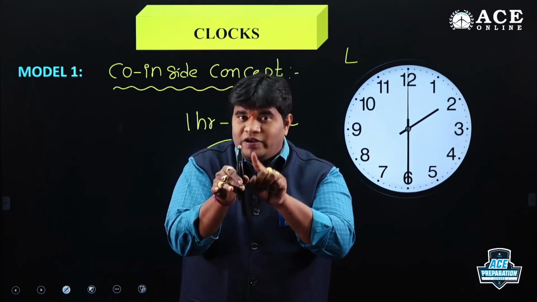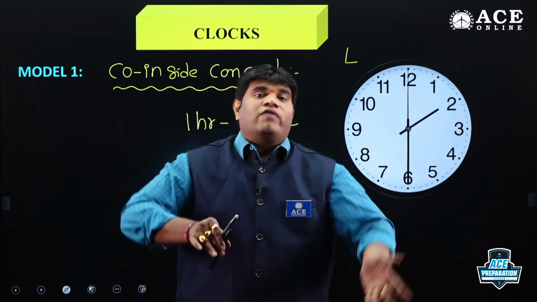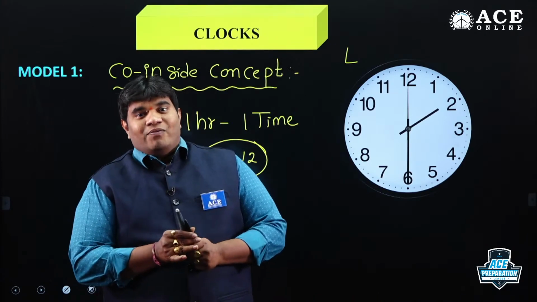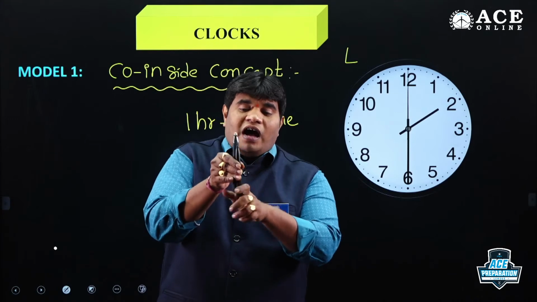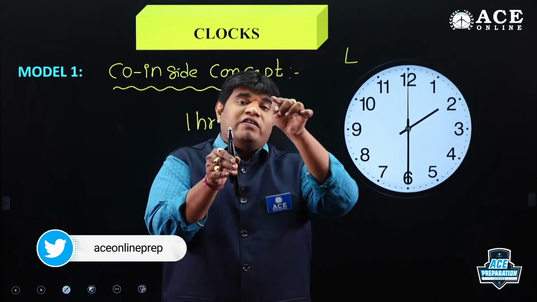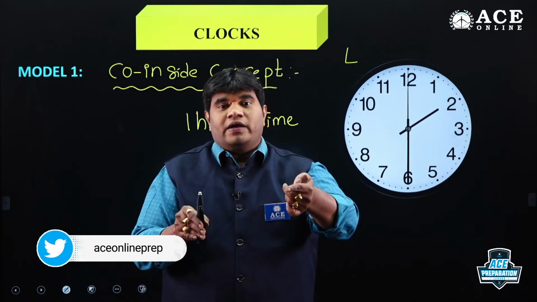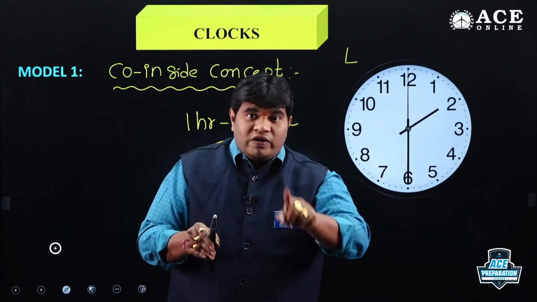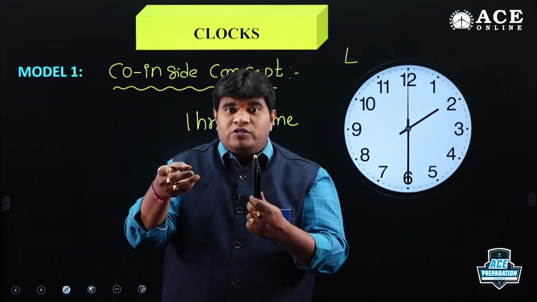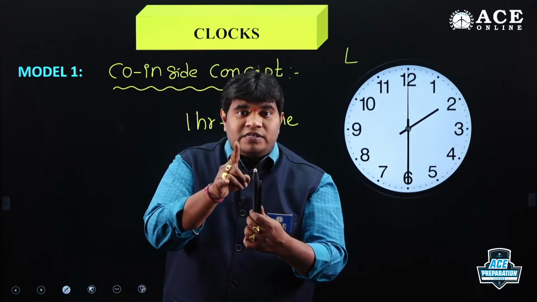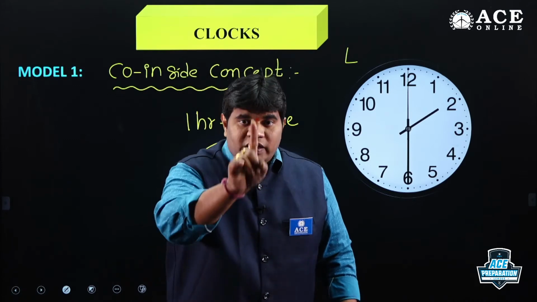Now what is the time? 12 o'clock. My first question was 11 to 12, my second question is 12 to 1. In 12 to 1, the same 12 o'clock has already coincided, so don't count it again. 12 to 1 gives the answer 12 o'clock, and 11 to 12 also gives 12 o'clock. So the answer 12 o'clock appears two times, but it is formed only one time. That's the reason that between 11 and 1 o'clock, there is only one coincide, which is 12 o'clock.